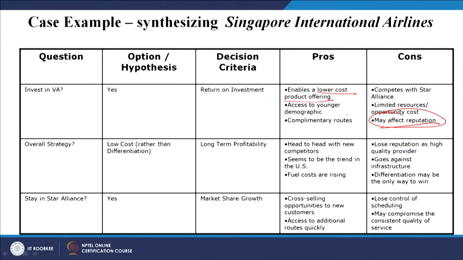Head to head with new competitors, then definitely the competition will increase, and you have to face that competition. It seems to be the trend in the US. Then fuel costs are rising, because of this particular decision.